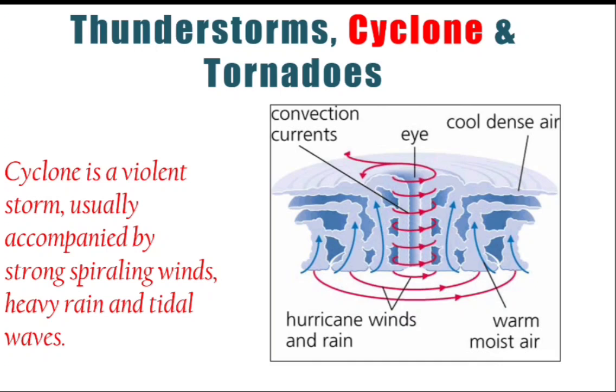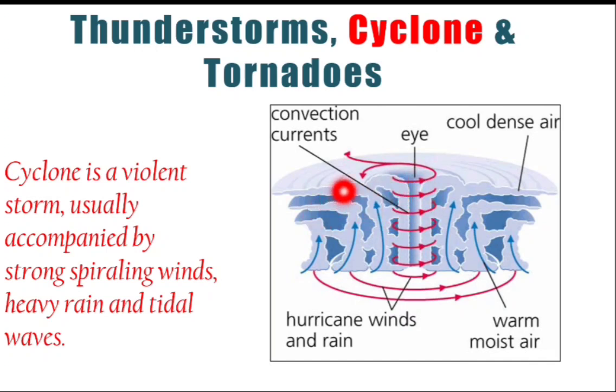So the low pressure condition will be developed because of this moving of the air further. This will produce a low pressure area, and around this low pressure area, what will happen? The wind from the surrounding will move toward the low pressure area. And because of the spinning of the earth, this wind will not go directly into this low pressure area, but it will slide down, so it will enter tangentially into this particular low pressure area.